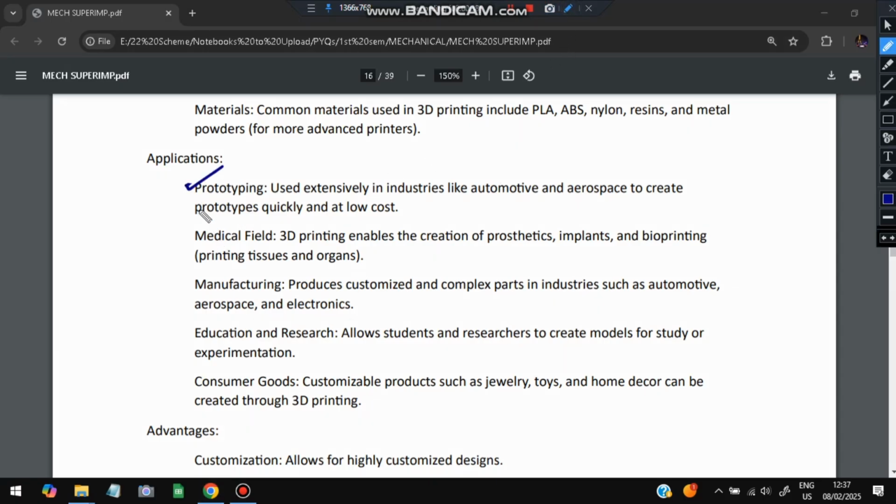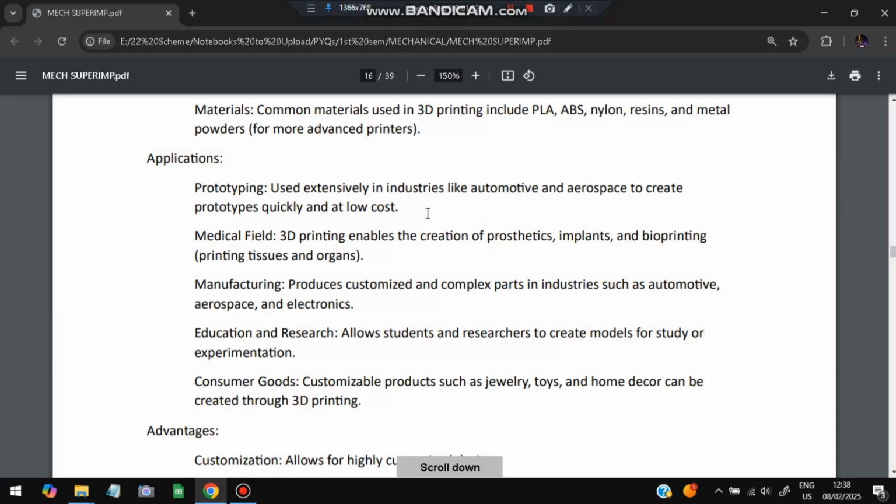The advantages and applications are prototyping, used to create a model of whatever you have imagined. In the medical field, it is used to create prosthetics, implants, and bioprinting. In manufacturing, it can be used to produce complex parts. In education and research, it allows students to create models for study or experimentation. And consumer goods: it can be used to produce jewelry, toys, and home decor using 3D printing.